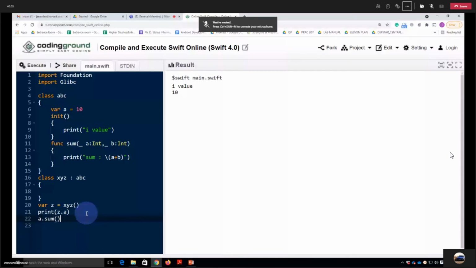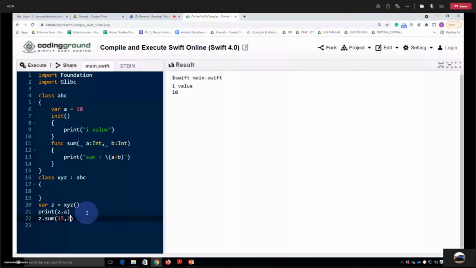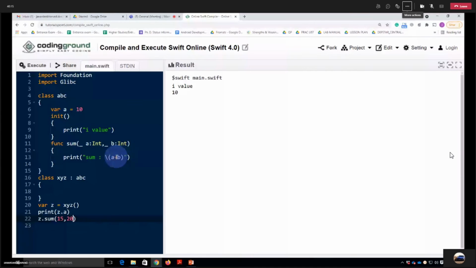Let's say 15 and 20. What do you think, what will be the answer? Please check the code and tell me the answer.